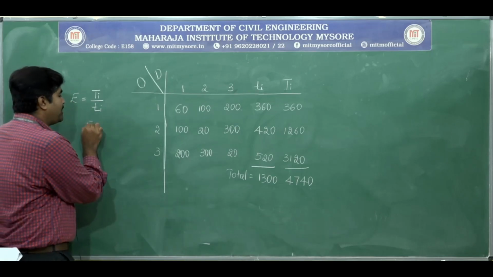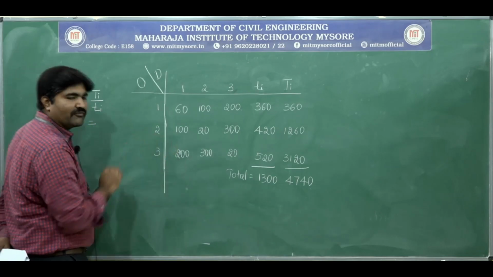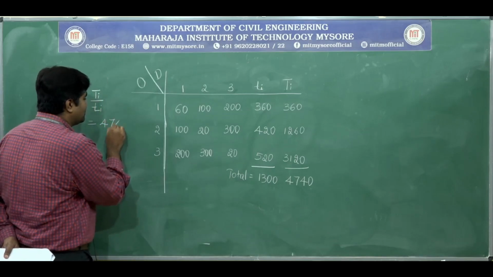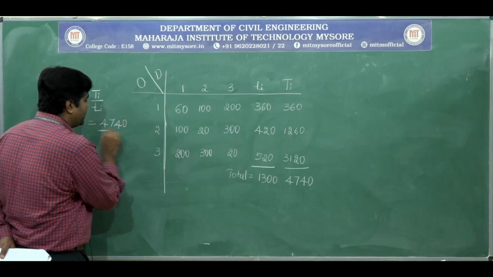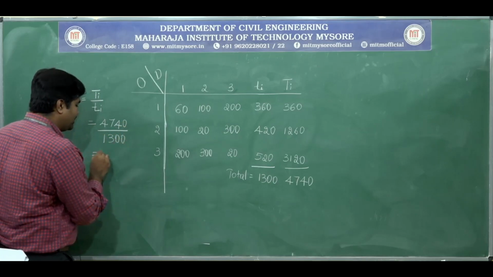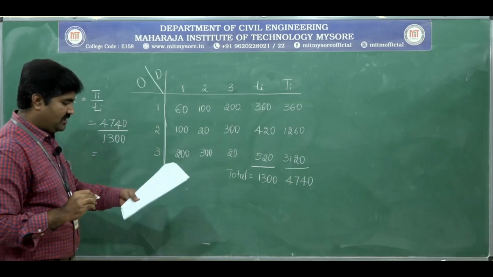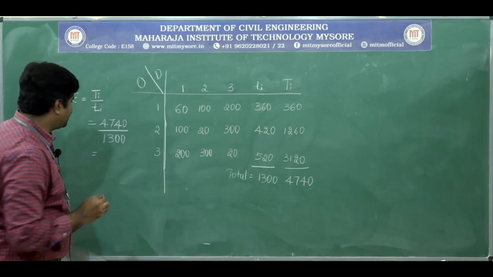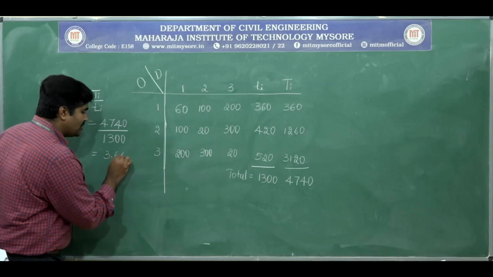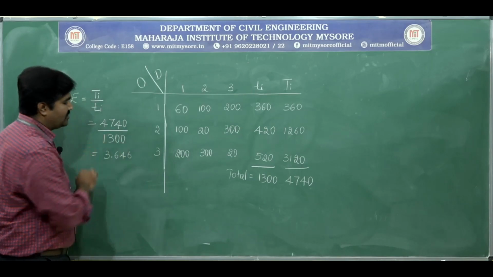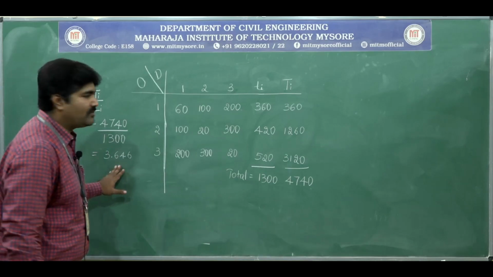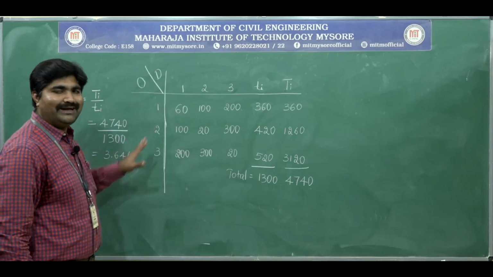That is, total of capital T_i, 4740 divided by 1300. You will get 3.646. This is the growth factor. This expansion factor or growth factor will be used to determine the trips.